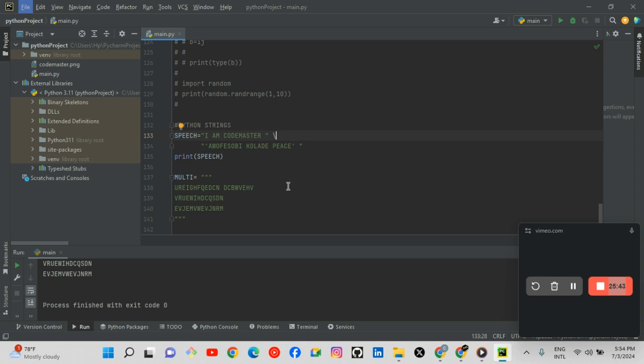So now, let's talk about string arrays. String also has its own array. Now, for you to make use of string array, you can actually